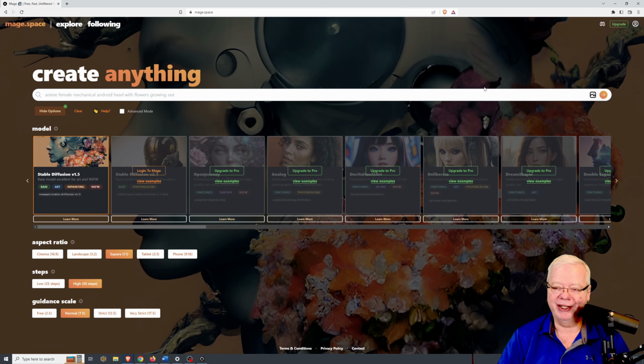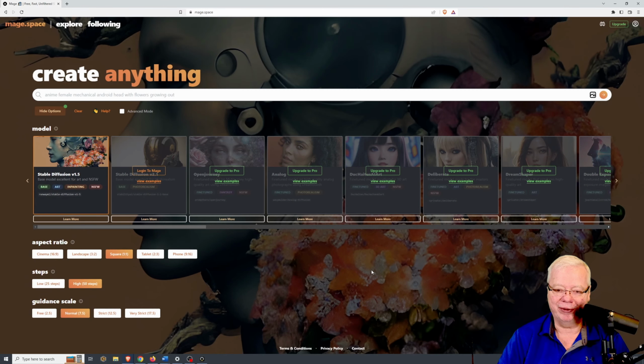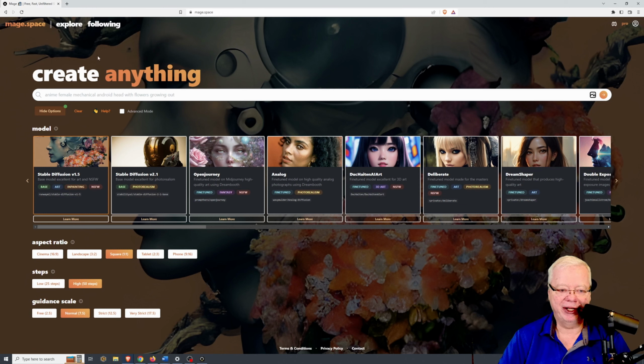If you create an account, unpaid account, you can then get access to Stable Diffusion 2.1 as well. You also have access to these prompts down here. However, if you click on the advanced mode up here in the box, it will then ask you to log in with your account. So let me log in with my account here real quick. Okay, so now that I'm logged in with my account, you can see that I have the full paid account.